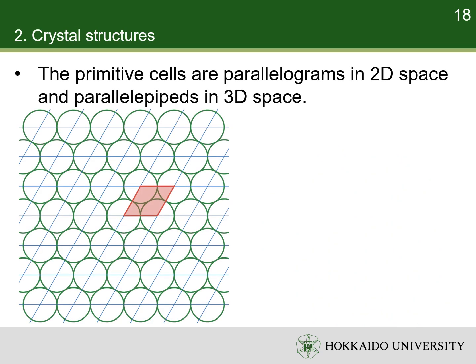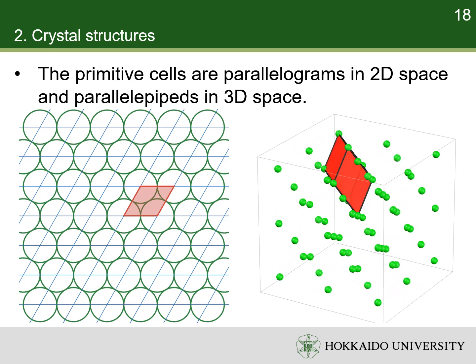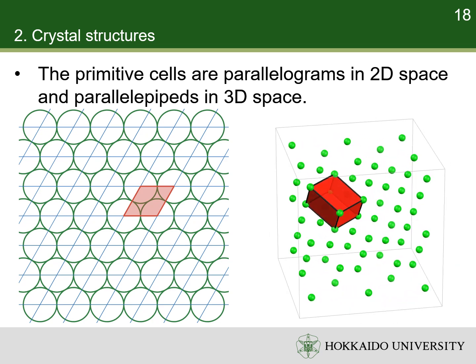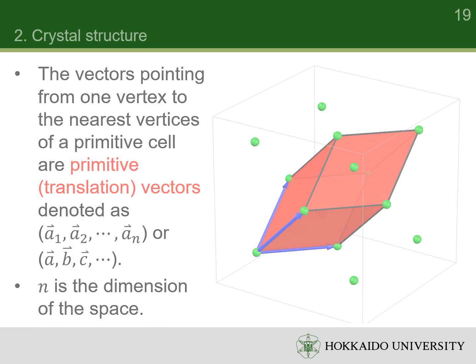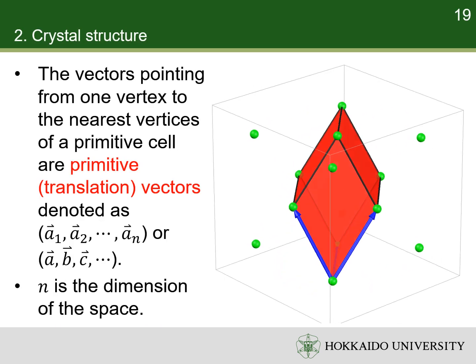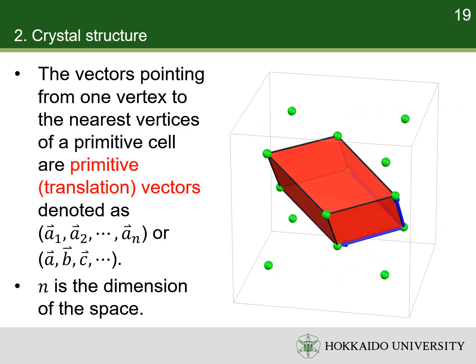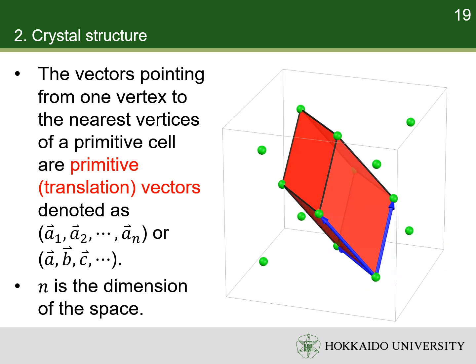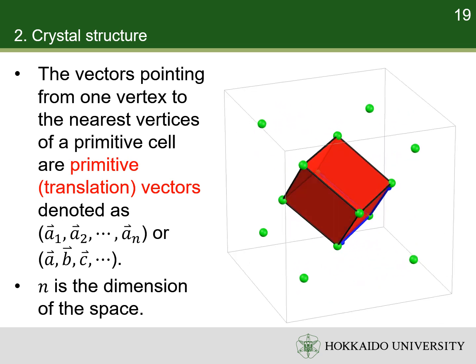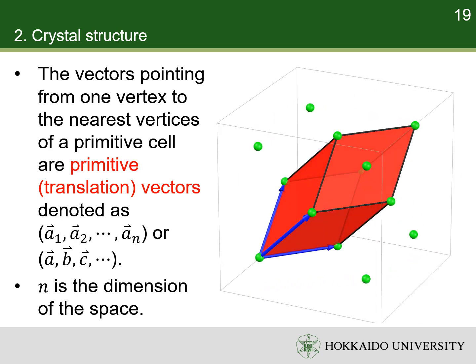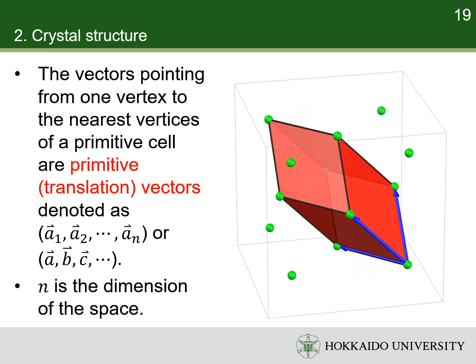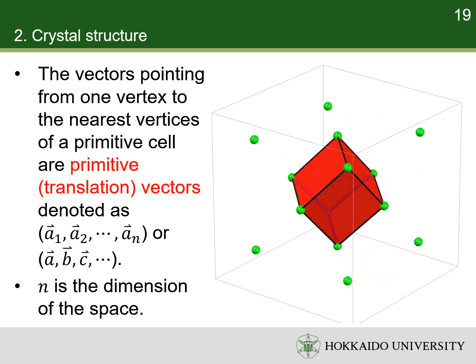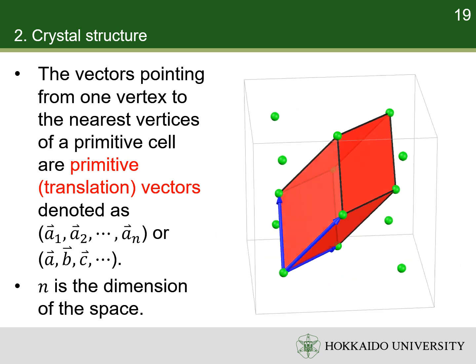In two-dimensional space, the primitive cells are parallelograms. In three-dimensional space, the primitive cells are parallelepipeds. The vectors pointing from one vertex of a primitive cell to the nearest vertices are primitive translation vectors, denoted as A1, A2, A3, or A, B, C, etc. So, a primitive cell and a set of primitive vectors have one-to-one correspondence.